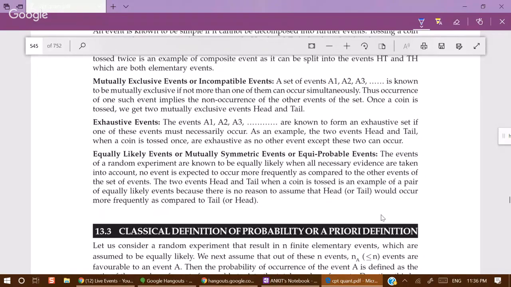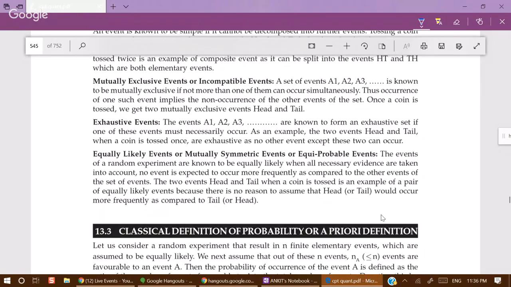These two things cannot happen simultaneously because only one die is rolled only once. That means any one of the entire set of six outcomes, 1, 2, 3, 4, 5, 6, only one of those will occur.